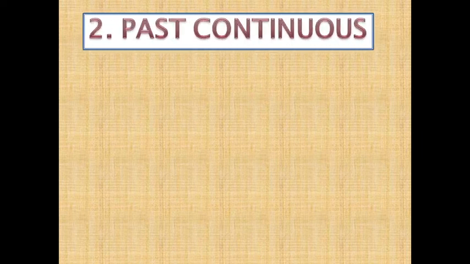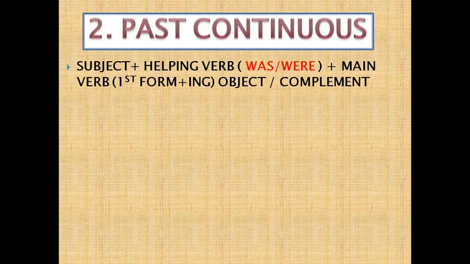Next one, dear students, is past continuous. In past continuous, almost all other things are the same, like subject, main verb, object, complement, but here we are going to change the helping verb. Let me tell you, my dear friends, in present continuous we were using is, am, are, and in past continuous we are using was and were. It means we only have to change the helping verb.